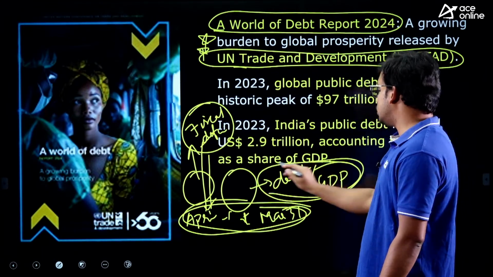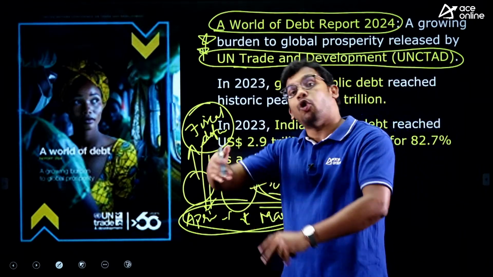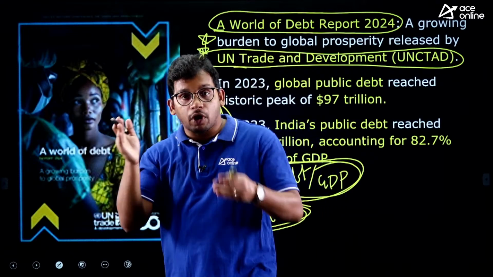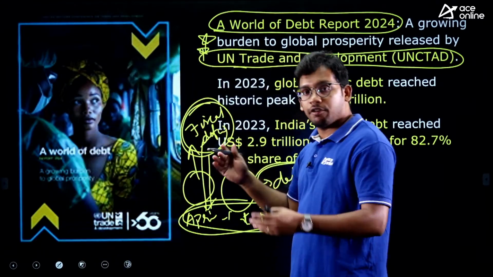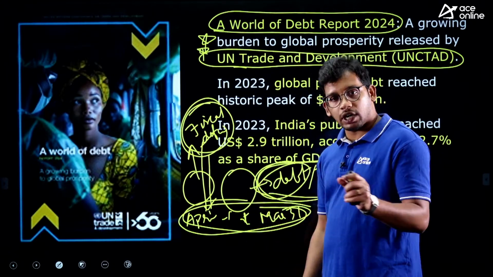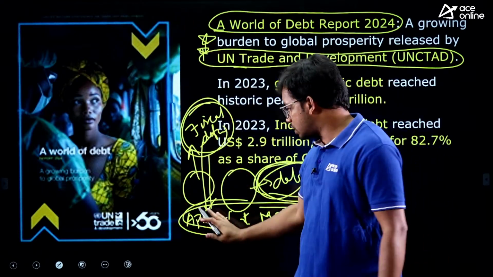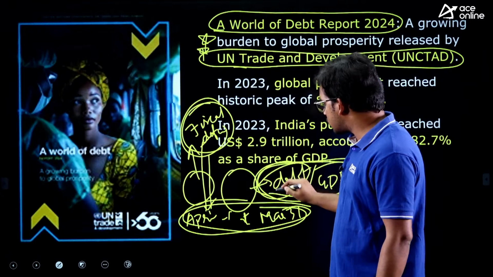And debt to GDP ratio relates to the debt that the Indian government has accumulated over the years since independence. So all this fiscal deficit every year we are adding is leading to the debt. So total debt means not just one year, but whatever it has accumulated since independence, that is called the debt.